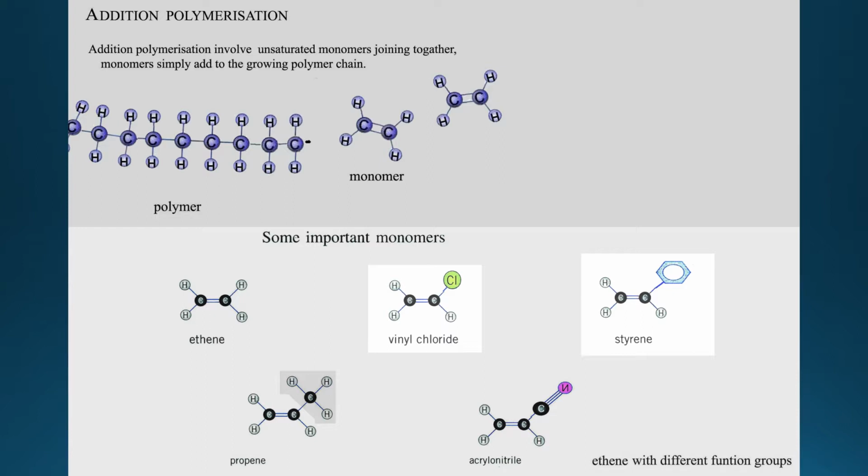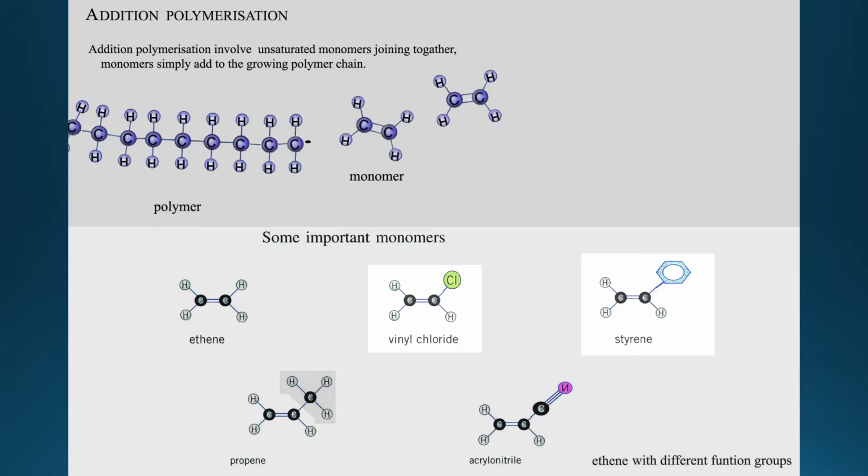Each individual monomer looks different, but they have certain things in common. They all have 2 C and they all have a double bond. This double bond, according to the old rule, can open up and link to each other.